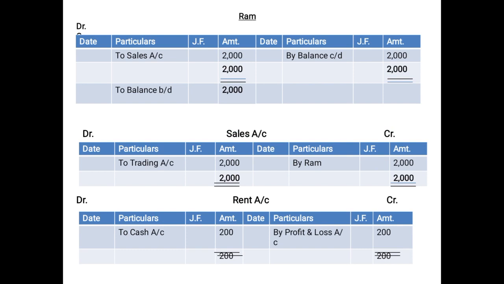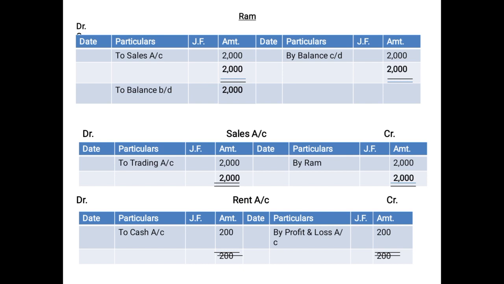Then the account of Ram also: the debit side was 2,000, the credit side was nil, so we have transferred the entire amount of the debit side to the credit side by balance carried down, and we have then shown the brought forward amount. Now the sales account is related to goods. On the credit side we had shown by Ram 2,000, so we have transferred the entire amount of 2,000 to the trading account on the debit side, to trading account 2,000.